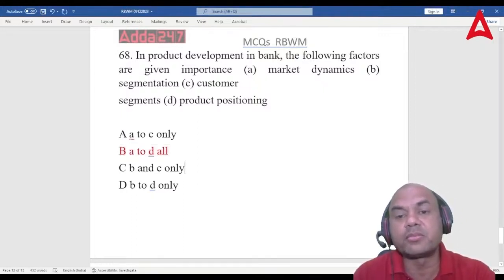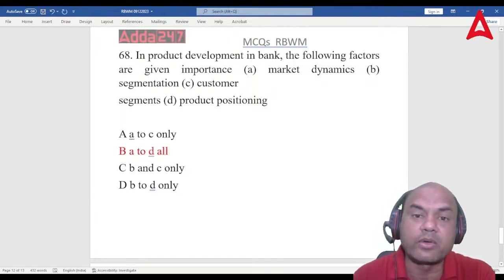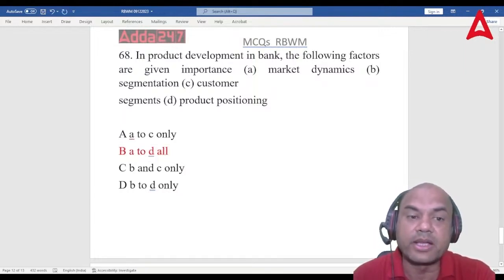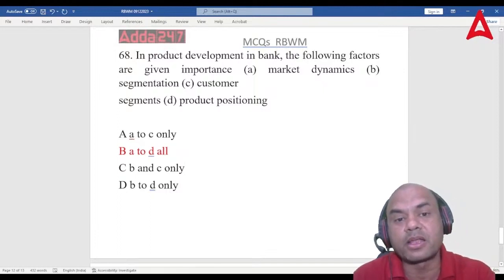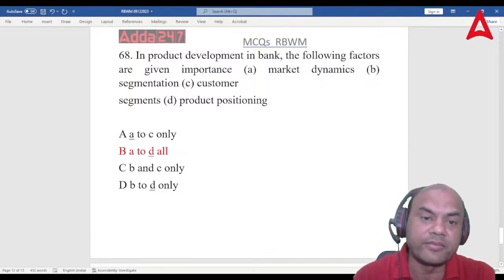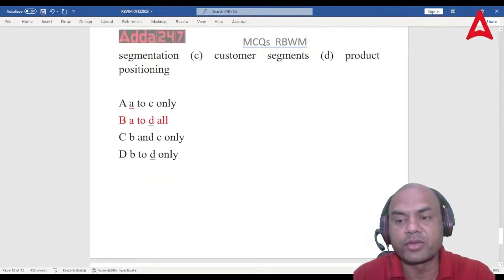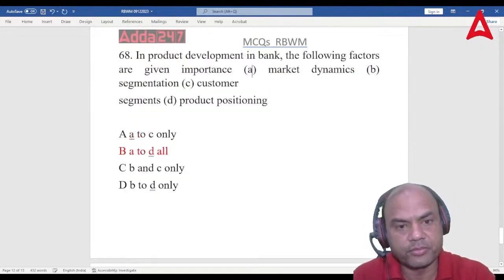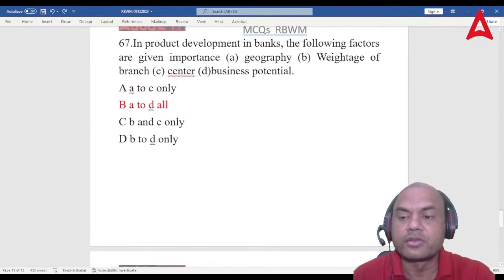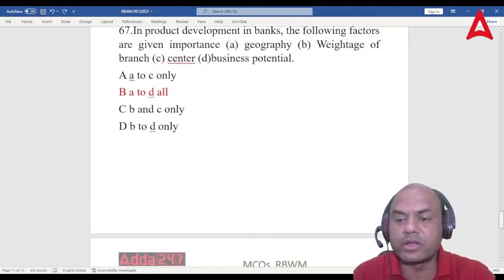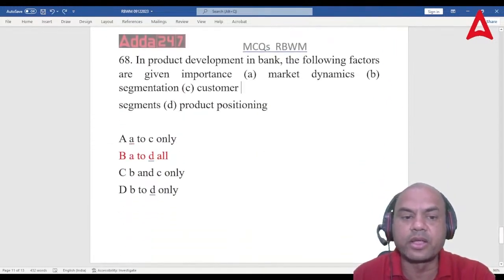Market dynamics: what is the market product, what is the market trend going on right now? Segmentation: what type of customer am I targeting? Customer segments, and product positioning. So the answer is A to D, all of them.